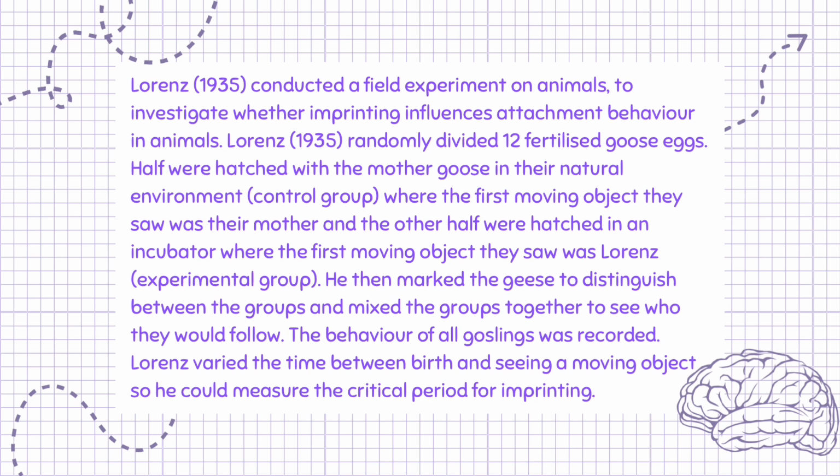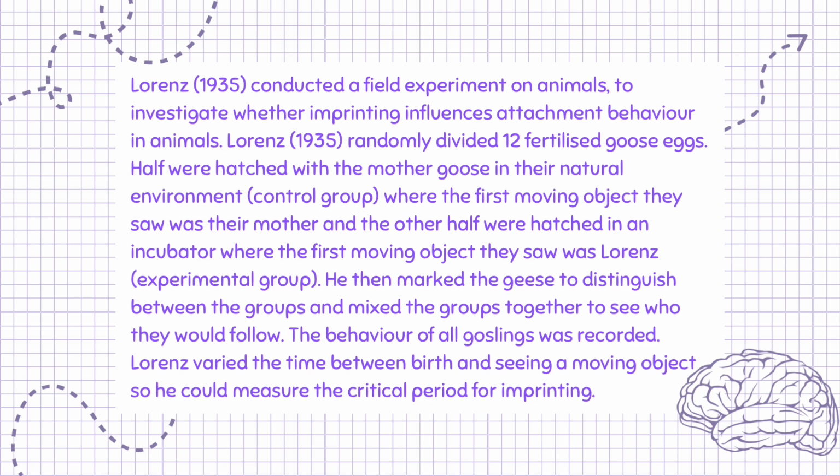Lorenz, 1935, randomly divided 12 fertilized goose eggs. Half were hatched with the mother goose in their natural environment, the control group, where the first moving object they saw was their mother, and the other half were hatched in an incubator where the first moving object they saw was Lorenz, the experimental group. He then marked the geese to distinguish between the groups and mixed the groups together to see who they would follow. The behavior of all goslings was recorded.